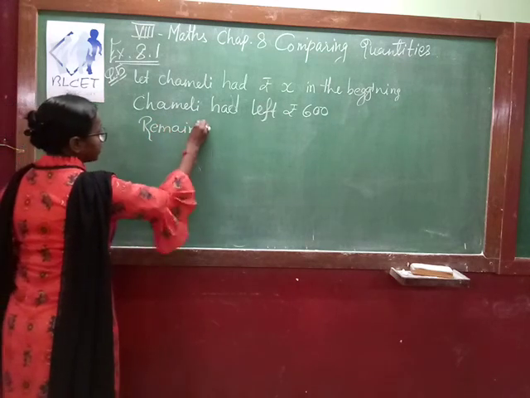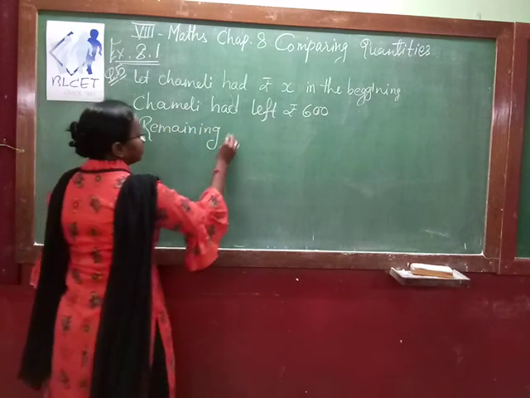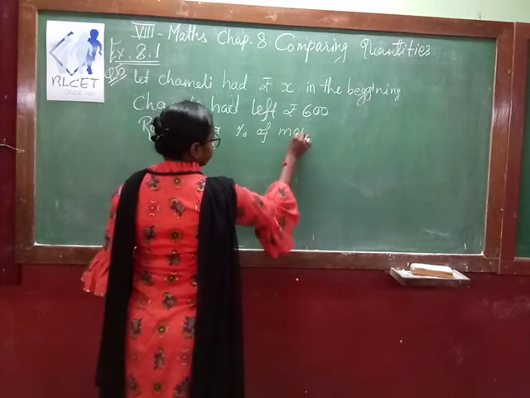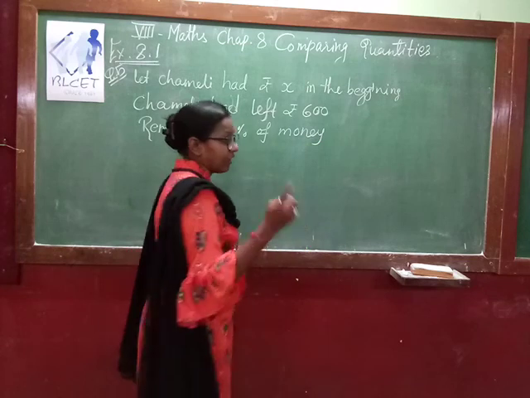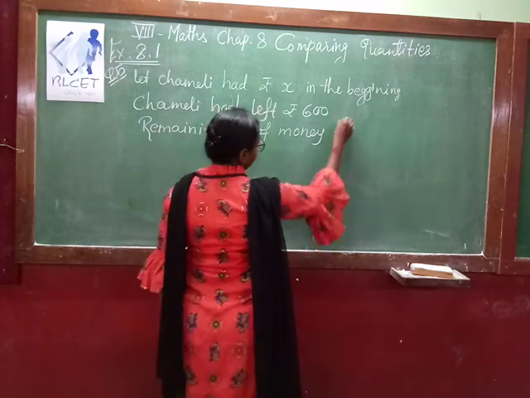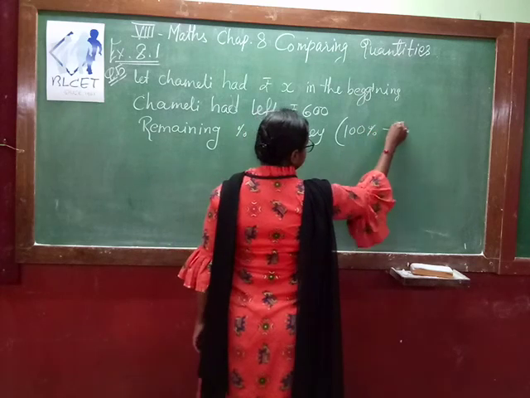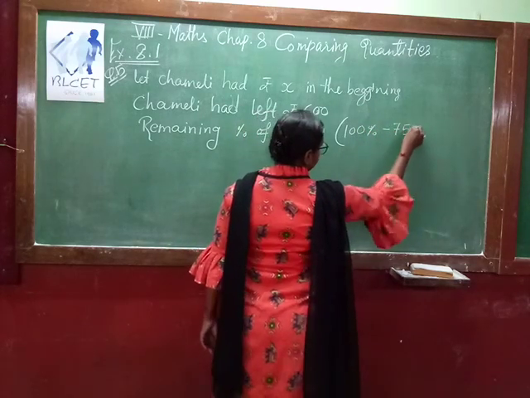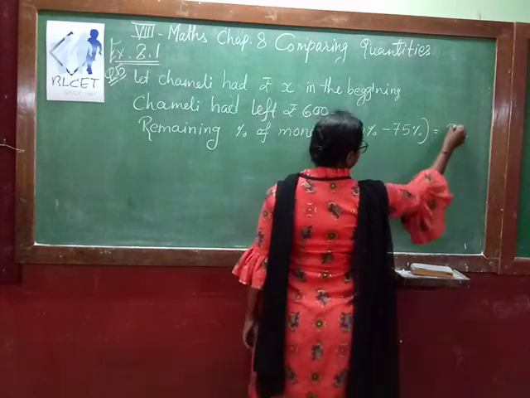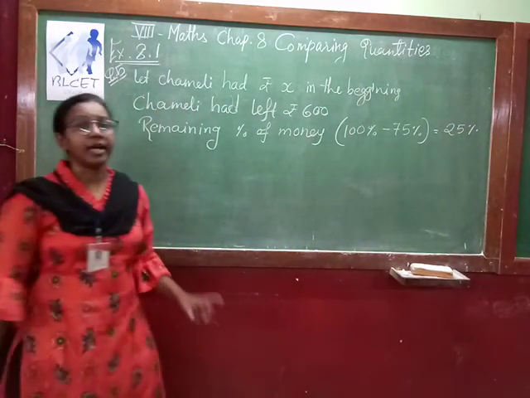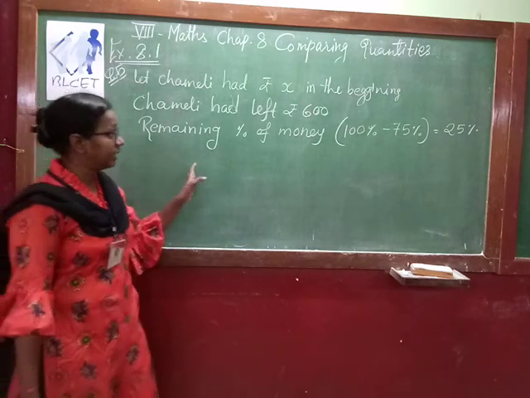What was the mistake I made? So remaining percentage of money. 75% she has already spent, so out of 100%, 75% is already spent. So what percentage of money is left? That is 25%. Again I am repeating.